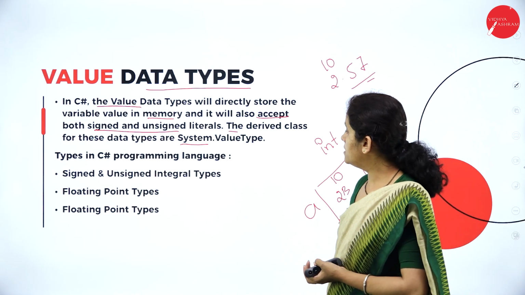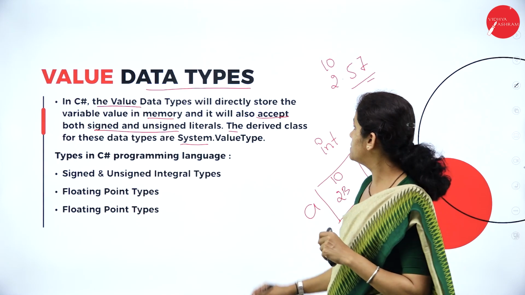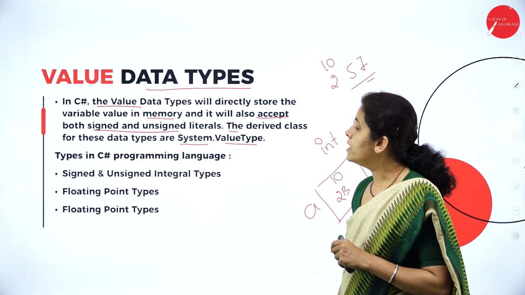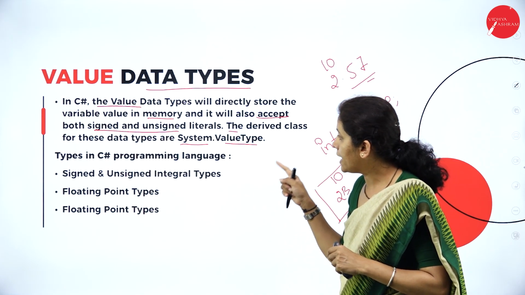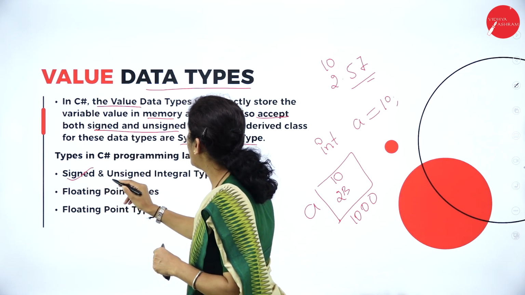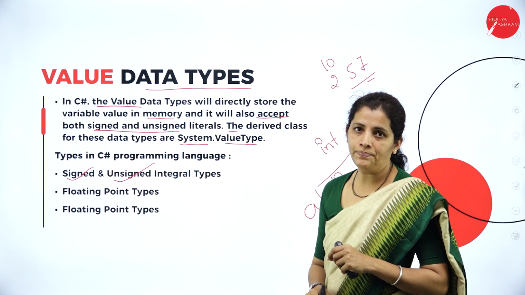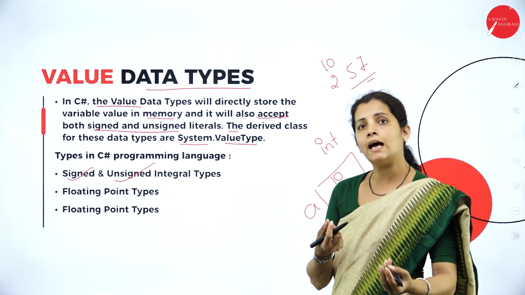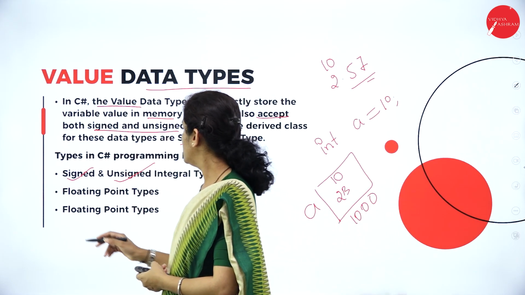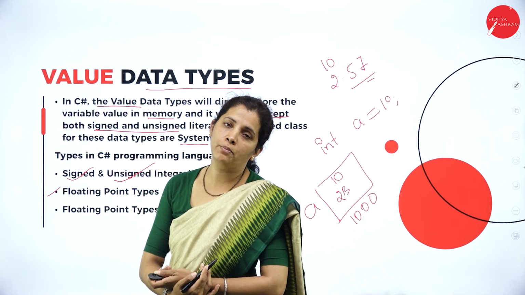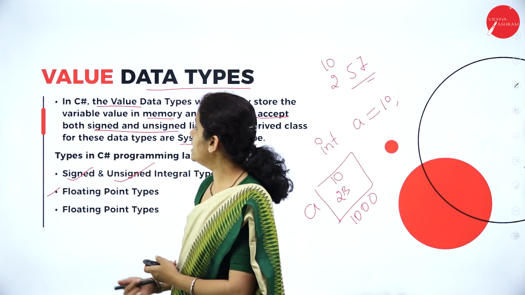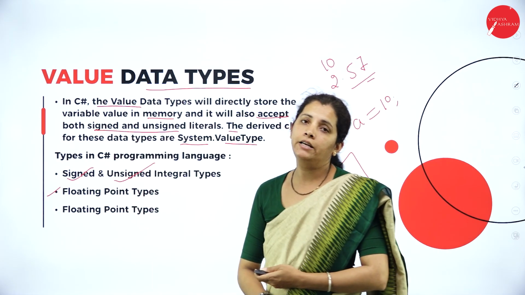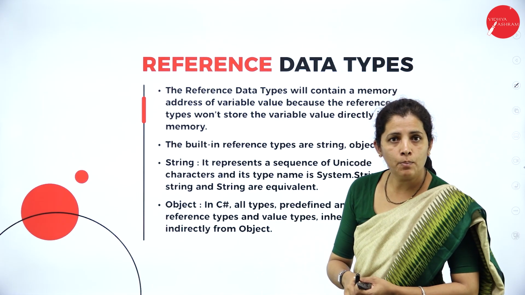Okay, system is a namespace. Under this namespace we are going to have a class called value type. Now if I consider value type, I can have the signed and unsigned integer, in the sense that I can have positive numbers as well as negative numbers, and even the floating point type. So dear student, how many types of value data type do I have? Only integer as well as floating point.